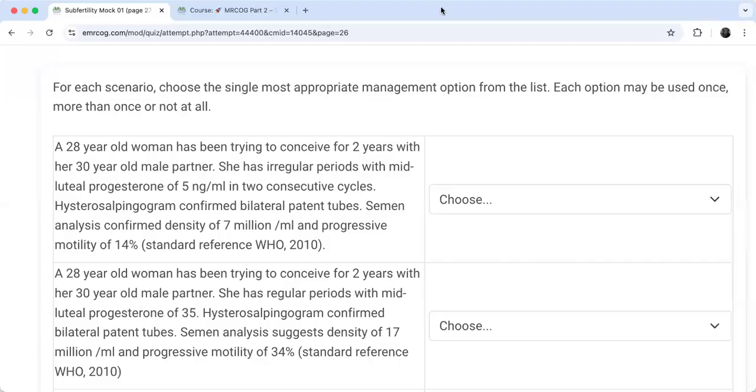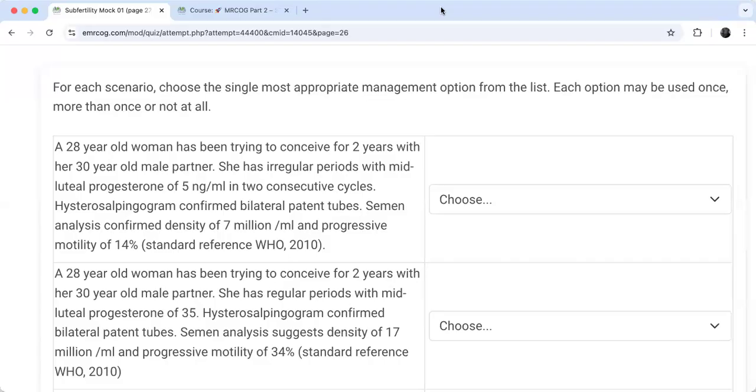So which treatment, my dear friend, will help both partners? Not IVF. What will IVF do? IVF will help the female, right, if the male is normal. If both have a problem, what do you think? What do you think is the technique?